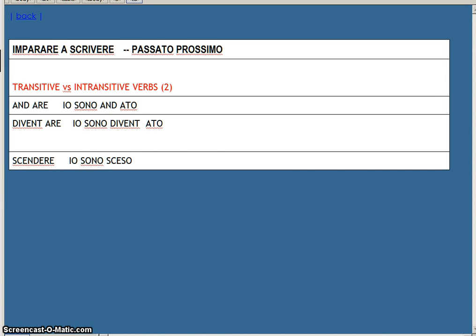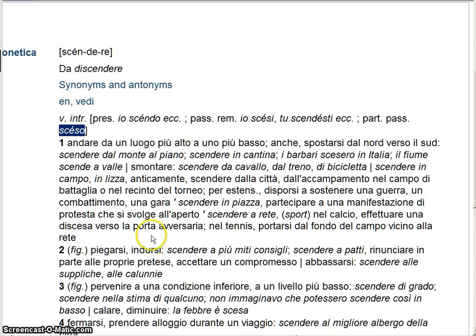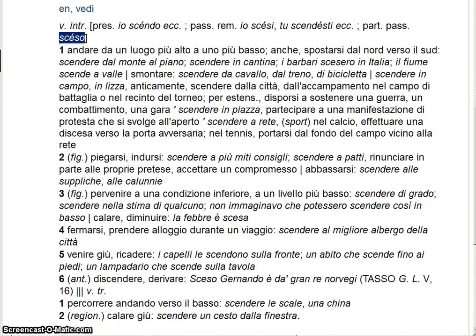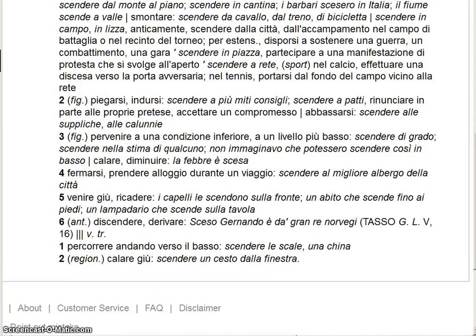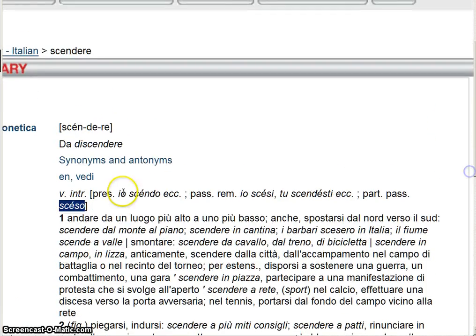Let's go back a second and see if, interestingly enough, it doesn't give us the auxiliary here. It doesn't say the auxiliary. Obviously it's a mistake, or it's incomplete. There is a gap. It should be here. It should report that the auxiliary, because we saw in other entries, the auxiliary is essere. Anyway, we know this because the verb is intransitive.